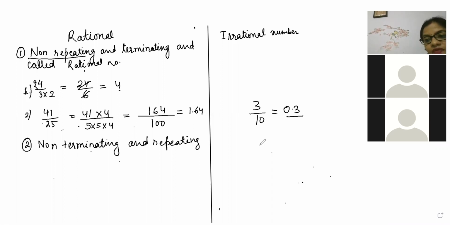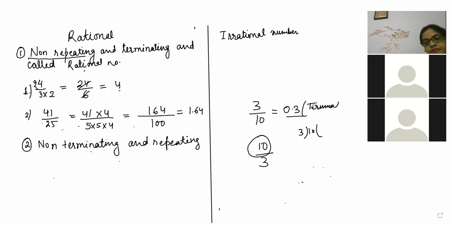But beta, if someone will give you 10 by 3, now you are going correct, Keshav. Let's see, are they terminating or not? Divide 10 by 3. 3 threes are 9, 1, then 0, 3 threes are 9, 1, again 0, 3 threes are 9, 1.